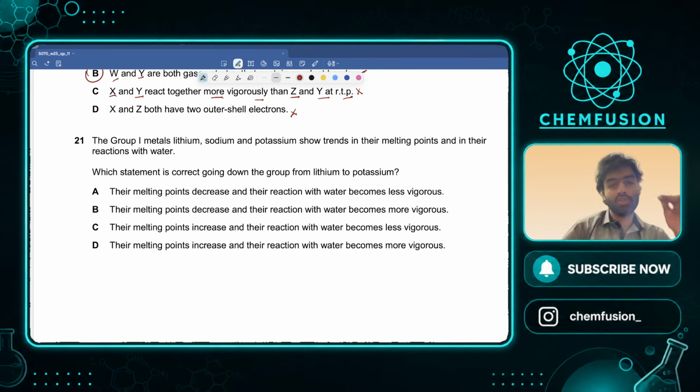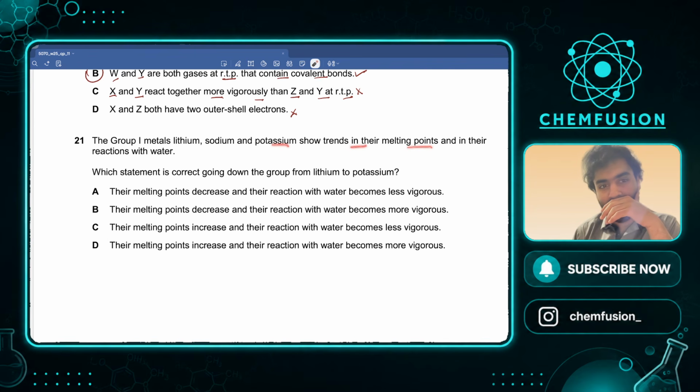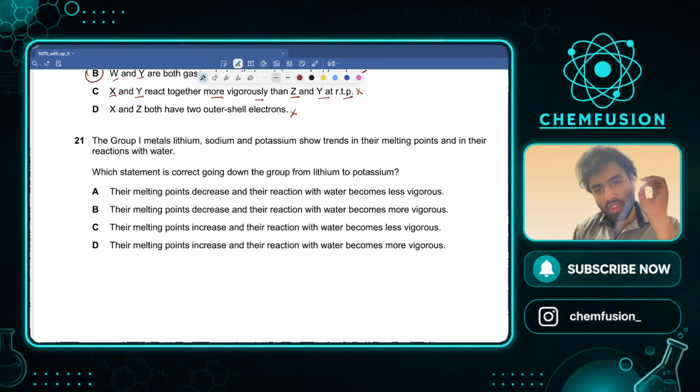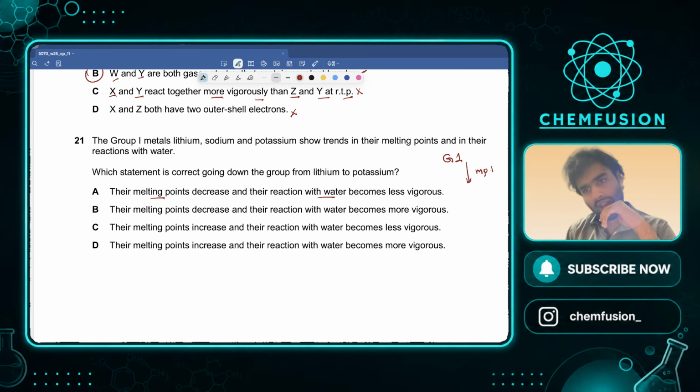अच्छा जी, so the group 1 metals lithium, sodium and potassium show trends in their melting points and in their reactions with water. Okay, what is the trend? So before we move on to the question, it's talking about melting points and reaction with water. So group 1, as you go down the group, their melting point decreases and they react more vigorously with water down the group. They become more vigorous and more violent in their reaction.